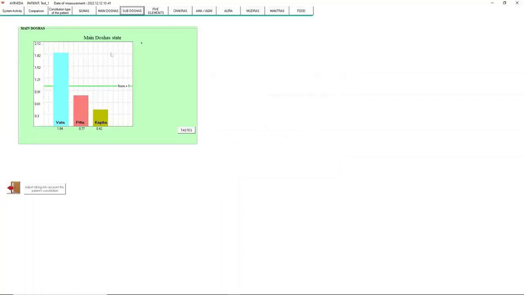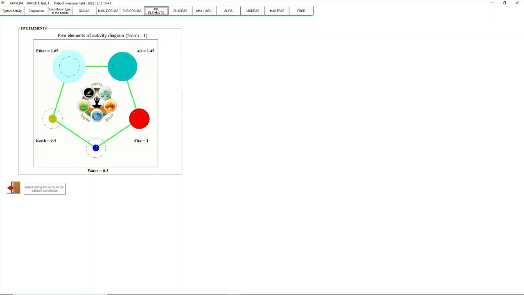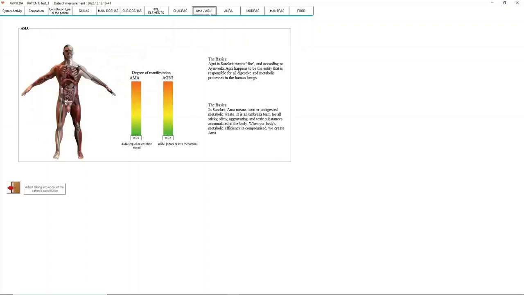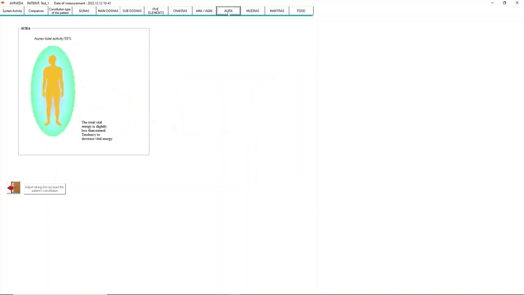The state diagram of 5 conditional elements of the body is presented in this tab. Each element is associated with certain characteristics and qualities. Chakras. The activity of conditional energy centers in the human body is presented here. The degrees of manifestation of the substances Ama and Agni are shown on these 2 scales. The energy state of the whole organism, or aura, is conditionally shown in this figure.